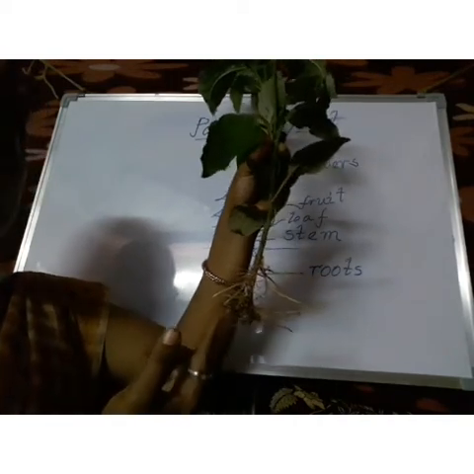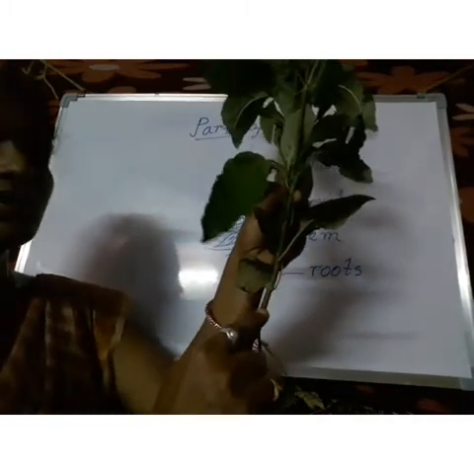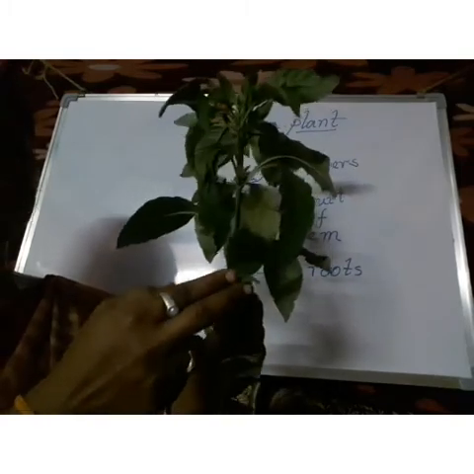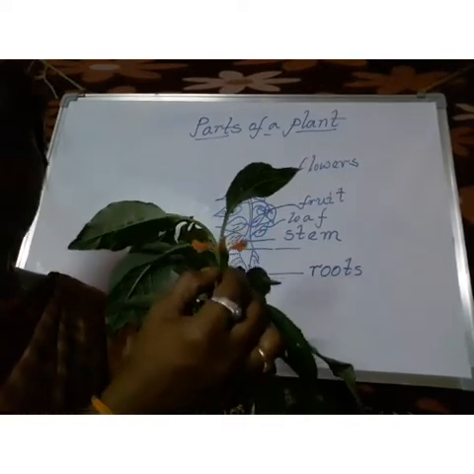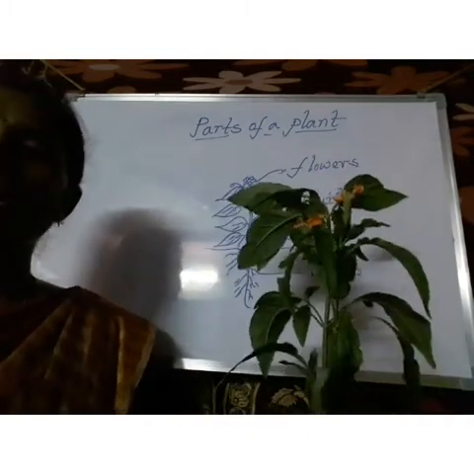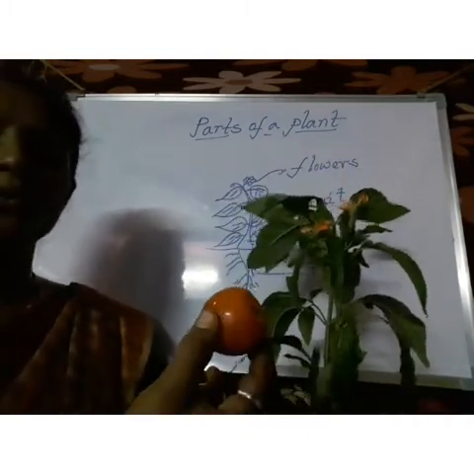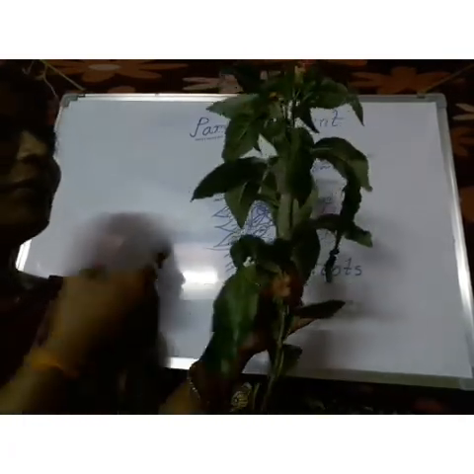See, from down onwards, just observe. This one we call roots. Above the roots, we call this one stem. And these green parts we call leaves. And after that, these are called flowers. Like that, some plants also contain this type of fruits. So totally a plant contains roots, stem, leaf, flowers and fruits.